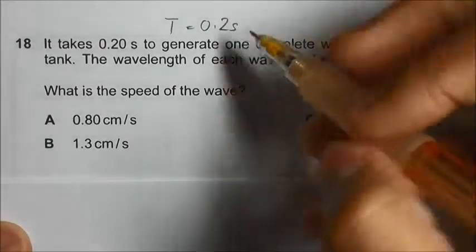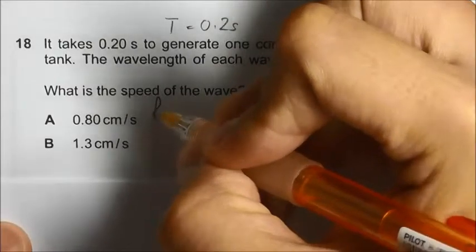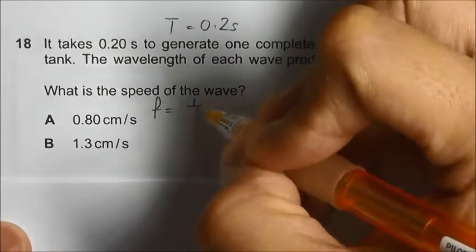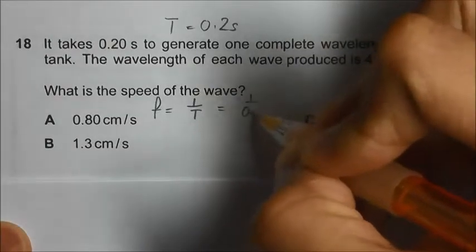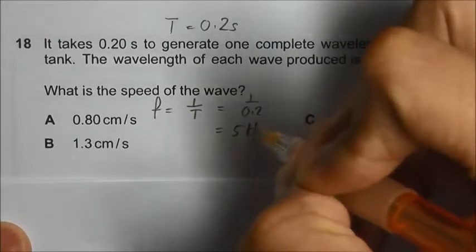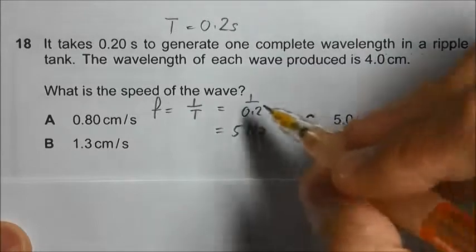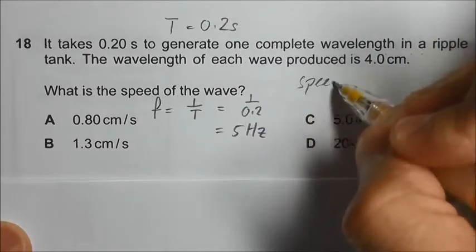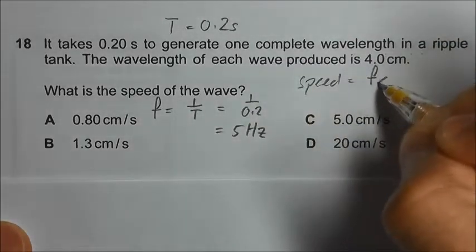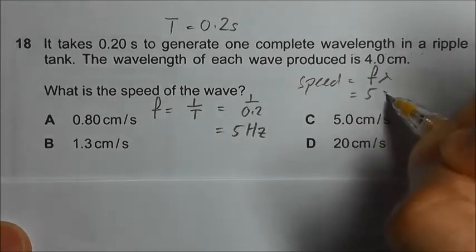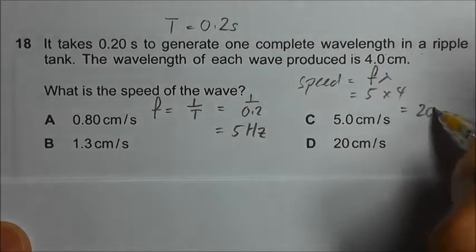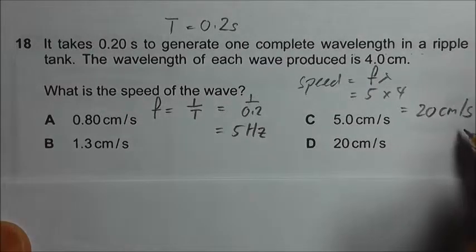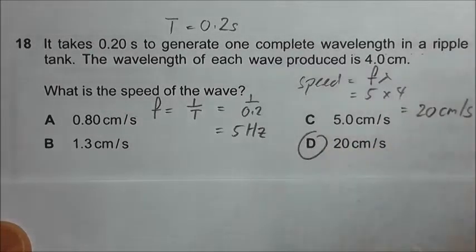Given the period, we can find out the frequency. Frequency is equal to 1 over period. That will be 1 divided by 0.2. We have 5 Hz. And to find the speed, we can use the formula f lambda. That will be 5 Hz times 4 cm, which is the wavelength. We will have 20 cm per second. Answer D.